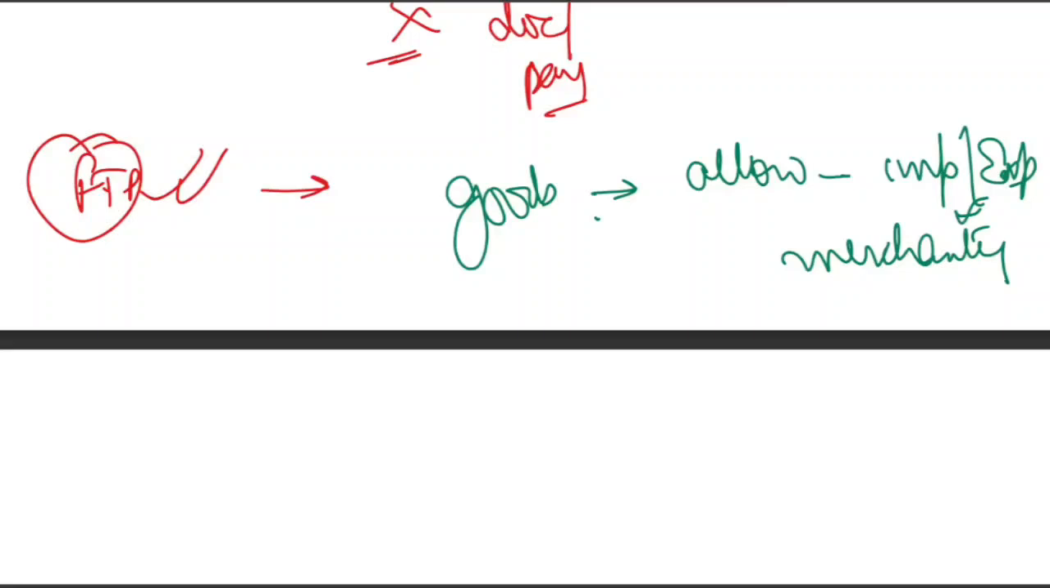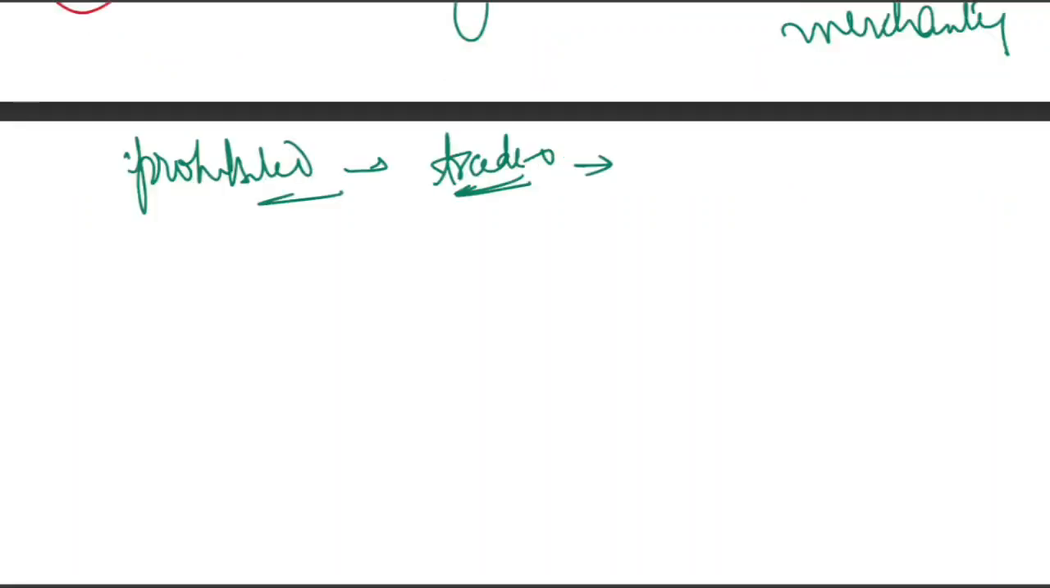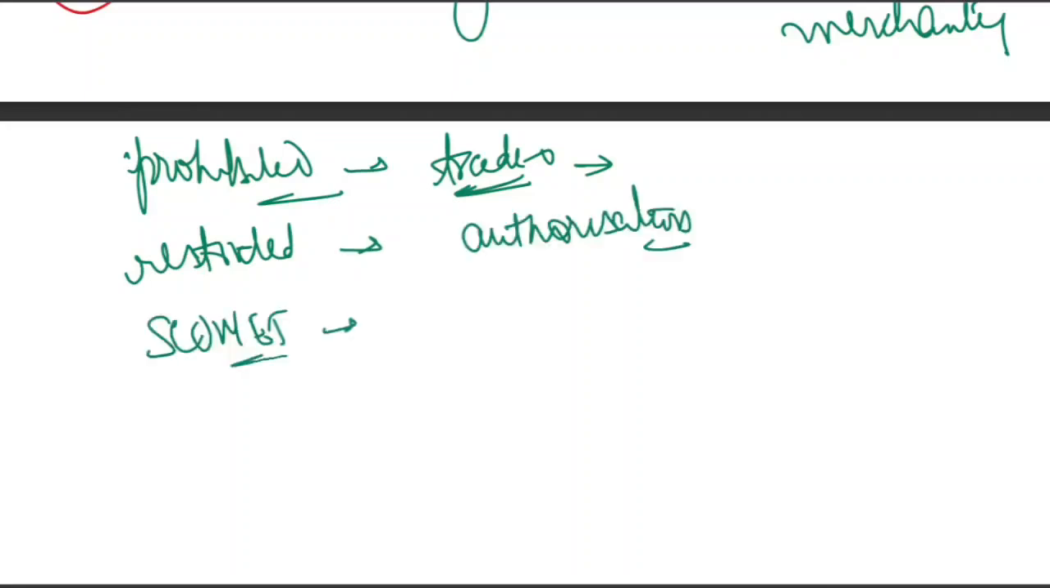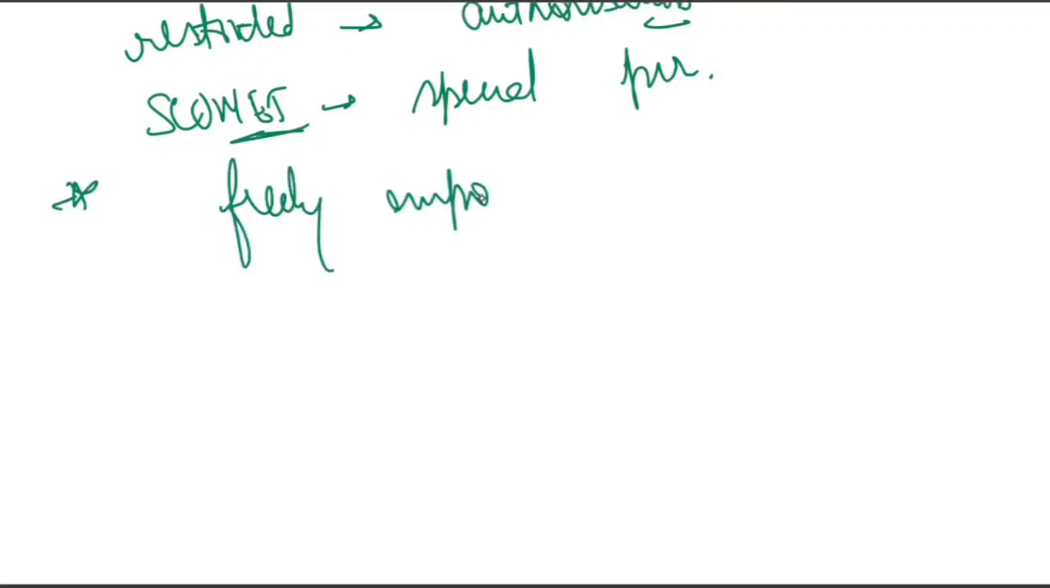I hope it is crystal clear. So now that means if a product is prohibited in India, you cannot trade it. Even indirectly you cannot trade it. And suppose goods are restricted, you need authorization. For restricted goods, you need authorization. Items like SCOMET require a special permission. And one more thing I want to tell you: only freely importable and freely exportable goods, only such kind of goods, are automatically allowed.